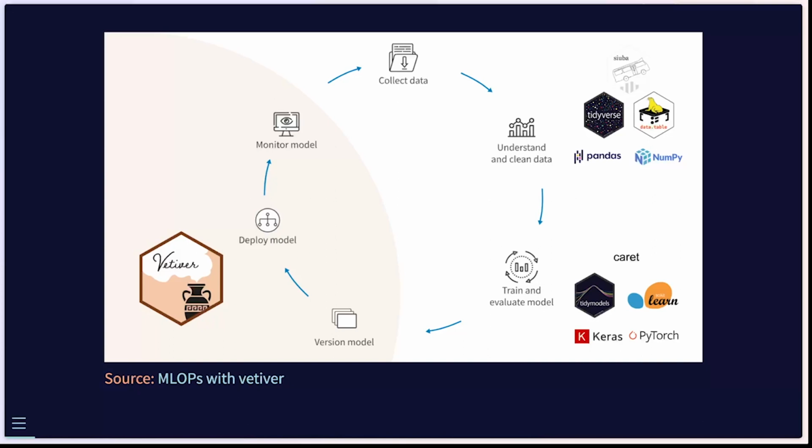Vetiver is really our workhorse package for today's talk. That and a few packages that go well with it can be quite useful for doing things like versioning our model, deploying our model, as well as monitoring the model after deployment to ensure that it is providing reliable predictions. Each of those steps is quite easy for data science practitioners to overlook and assume that somebody else will handle for us. That's great if they will, but it's also good for us to understand these critical steps to creating value from our modeling efforts.